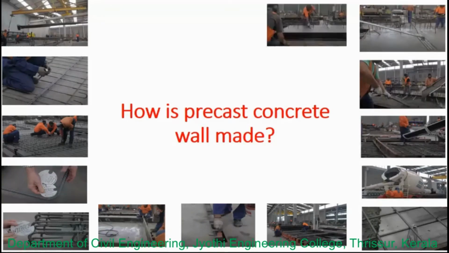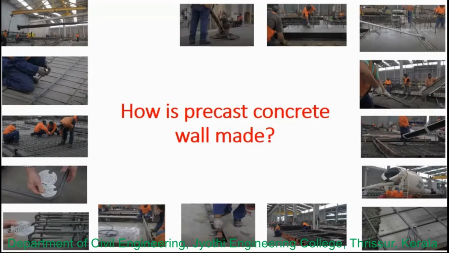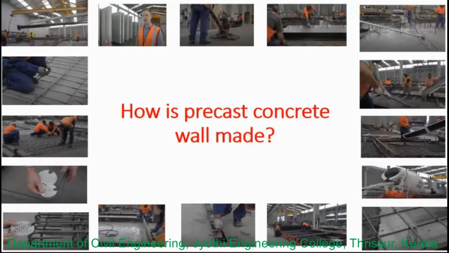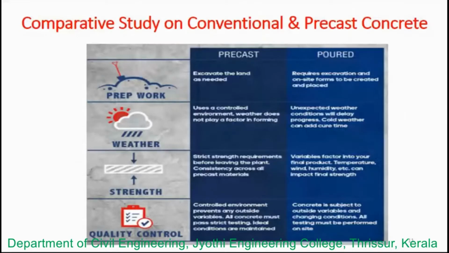Later the formwork is removed. The same process applies to all the products. I have just taken an example of the precast concrete wall here. At the end, a little touch-up work is also done. If there is any damage, touch-up work is done, followed by inspection and stocking, and later transportation and installation.